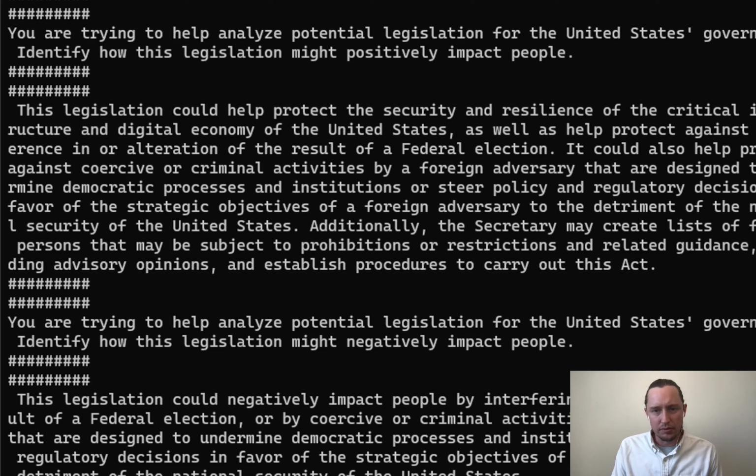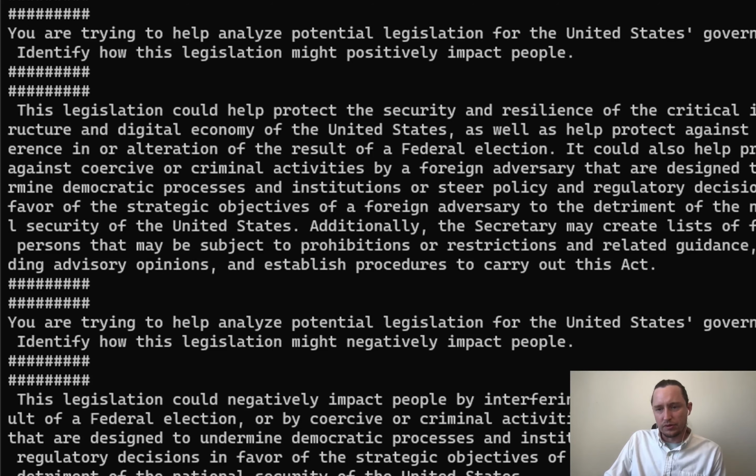It could also help protect against coercive or criminal activities by a foreign adversary that are designed to undermine democratic processes and institutions or steer policy and regulatory decisions in favor of the strategic objectives of a foreign adversary to the detriment of national security. So you get the idea.